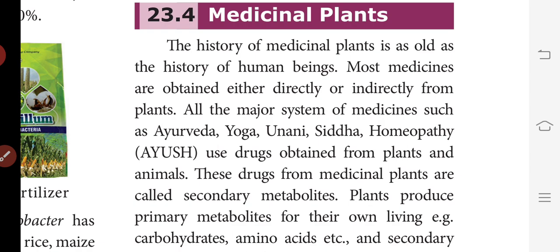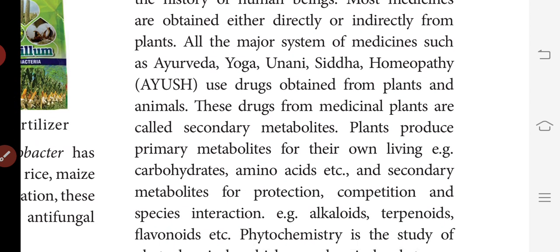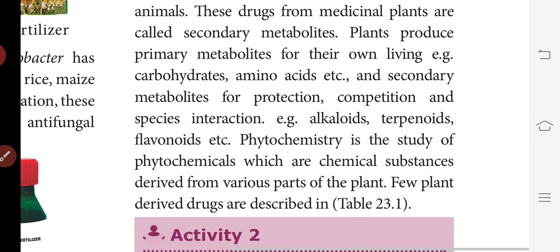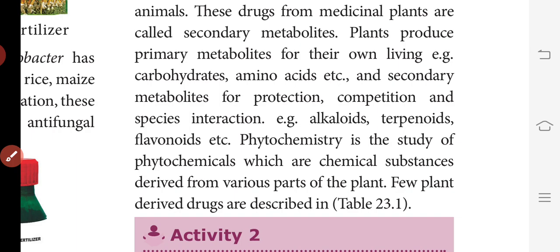Plants produce primary metabolites for their own living, for example carbohydrates, amino acids, etc., and secondary metabolites for protection, competition and species interaction, for example alkaloids, terpenoids, flavonoids, etc. Phytochemistry is the study of, see, this is a 2 mark question, phytochemicals, which are chemical substances derived from various parts of plants, and a few derived drugs are described in the tabular column.